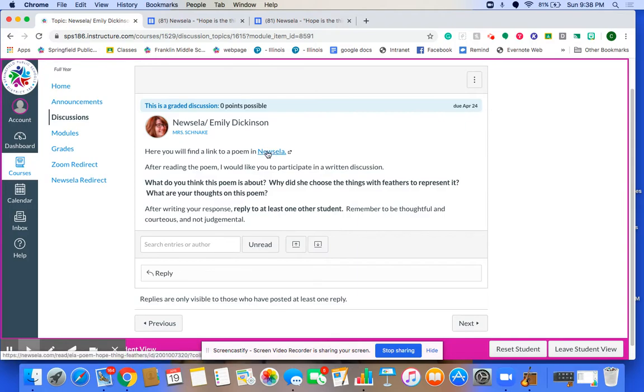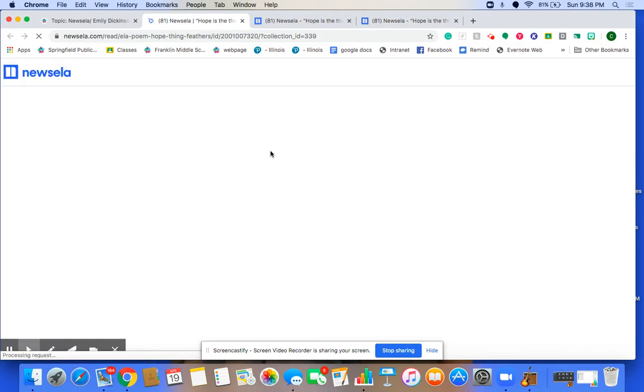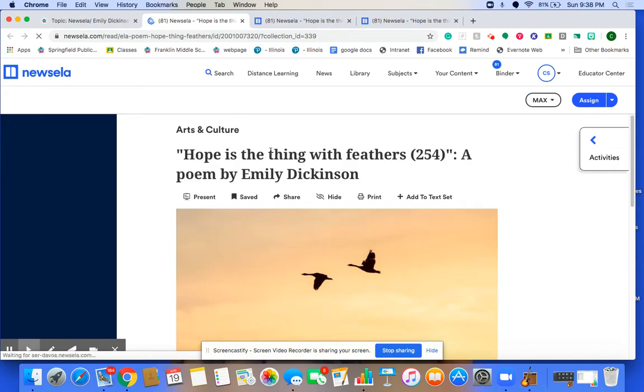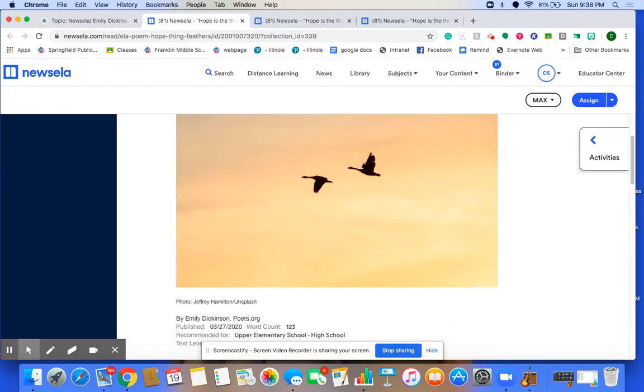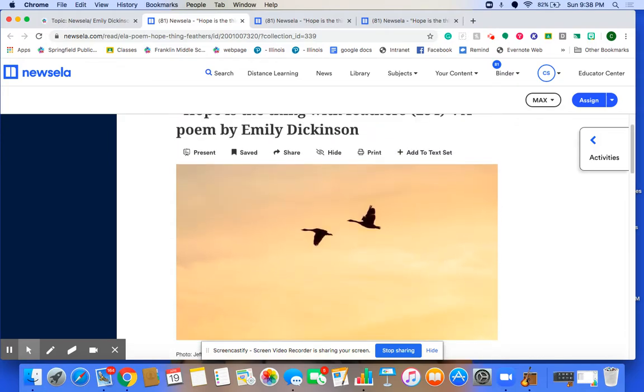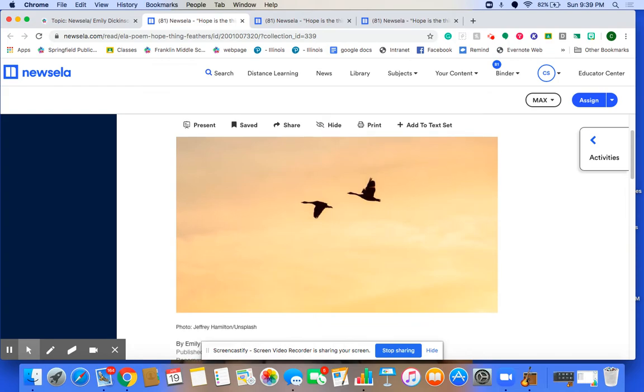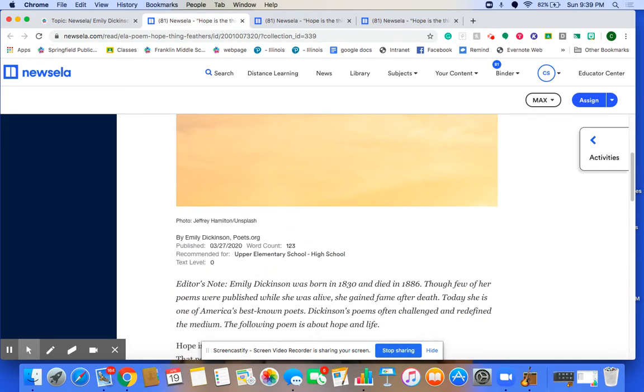So let's read the poem real quick, or at least look at it. In order to get to the poem, I have to click on the Newsela link. Mine opens up straight to the Newsela link because I'm already logged into Newsela. Yours might ask you to log in. If it does, use Google. Click on the Google button to do that, and click on your district account, and it'll take you right there. Hopefully, if it doesn't, you'll have to email me.